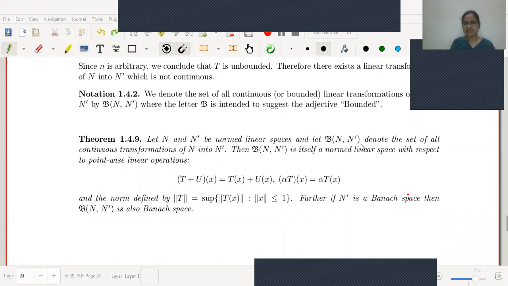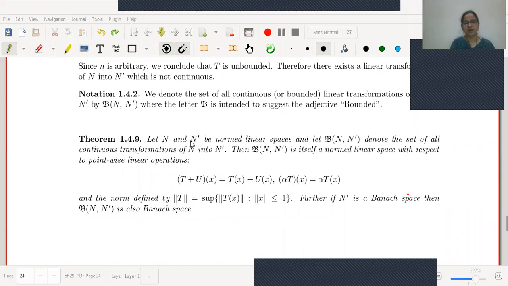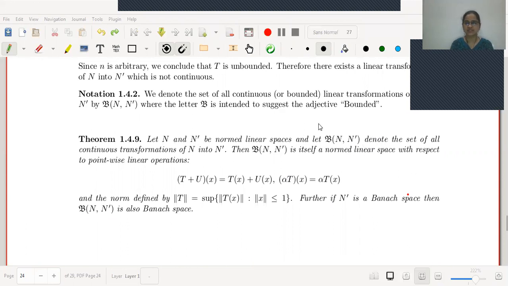Yes, this is the theorem we have seen. Let N and N dash be any two normed linear spaces, and B of N comma N dash denote the set of all continuous linear transformations of N into N dash. With respect to the pointwise operations of addition and scalar multiplication, and the norm defined as norm T equal to the supremum of norm T of x, where norm x is less than or equal to 1, this set is a linear space. Further, we have also proved that this is a normed linear space, and if N dash is a Banach space, then B of N comma N dash is also a Banach space.